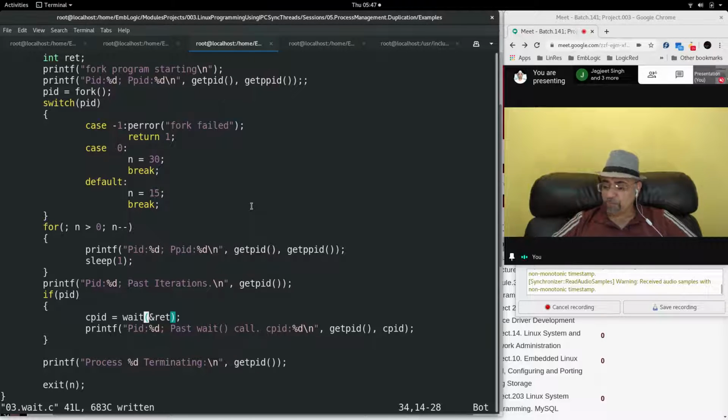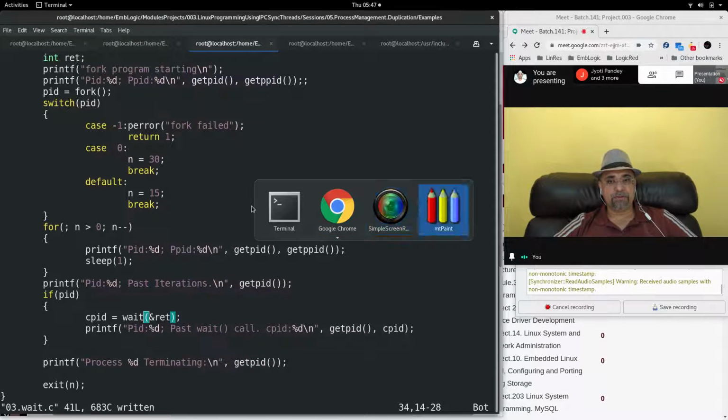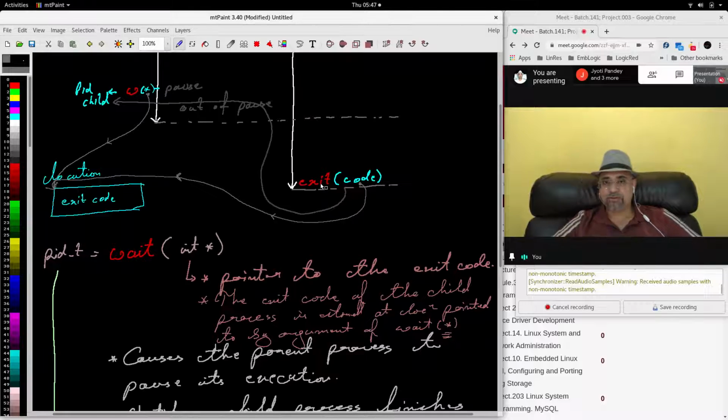If the child executes before the parent process and finishes its execution before the parent process, still the child will give the exit code and return the exit code, which will be stored in some location. Because the location is not specified, the exit code of the child process will be held up in the exit code of the PCB of the task structure. Every process, parent and child, has its own task structure. So the exit code will be held up there.